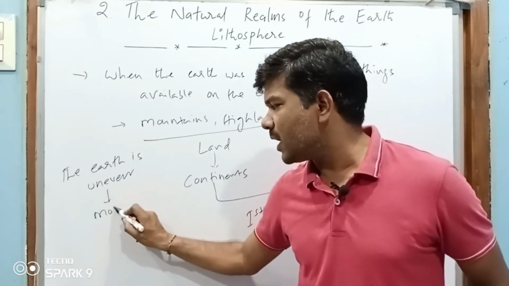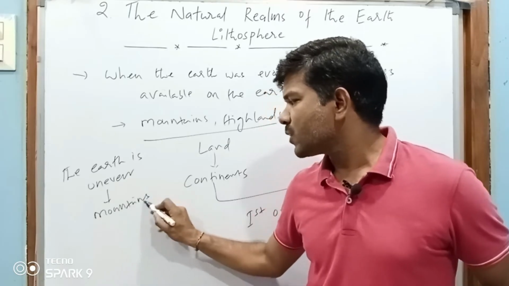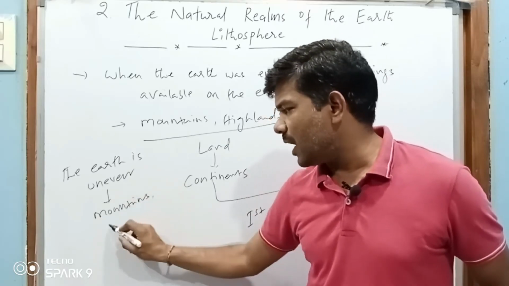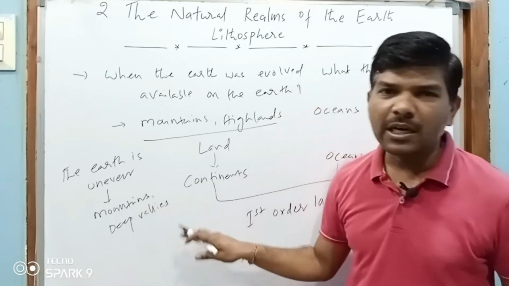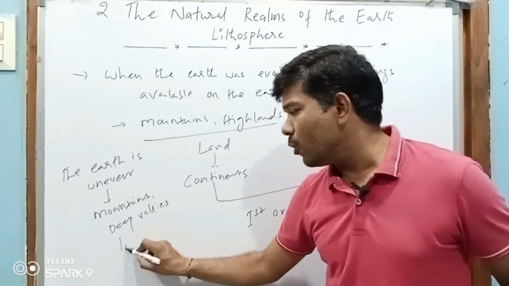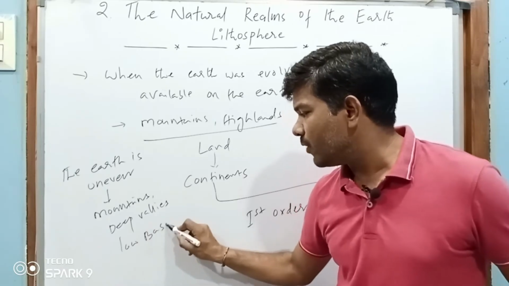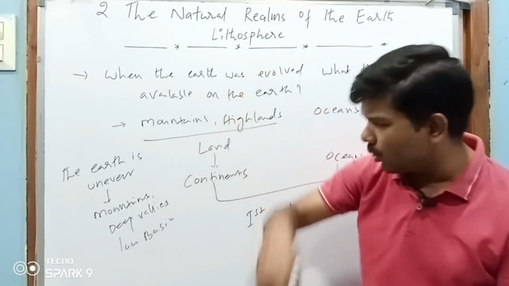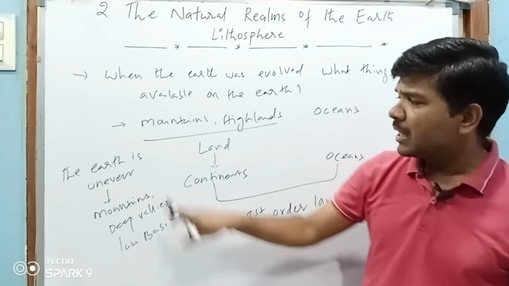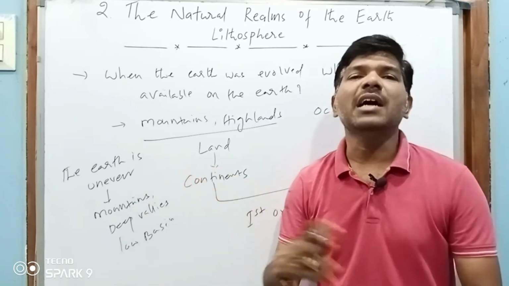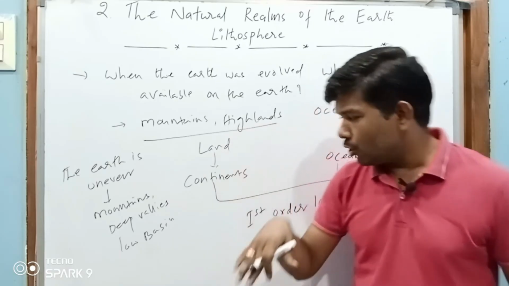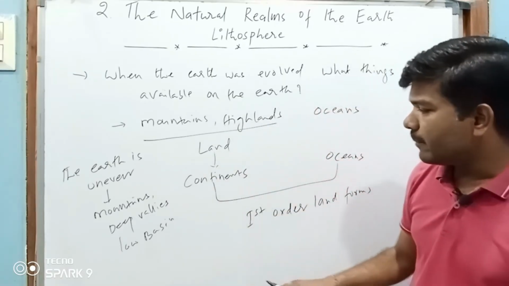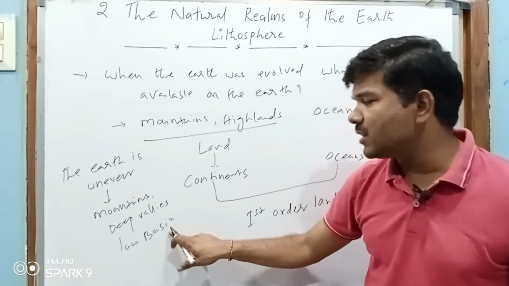We can find mountains on the earth, deep valleys, low basins, and very low land also. So as I said, the earth is uneven because we can find mountains, deep valleys, and low basins, and these low basins were filled with water.